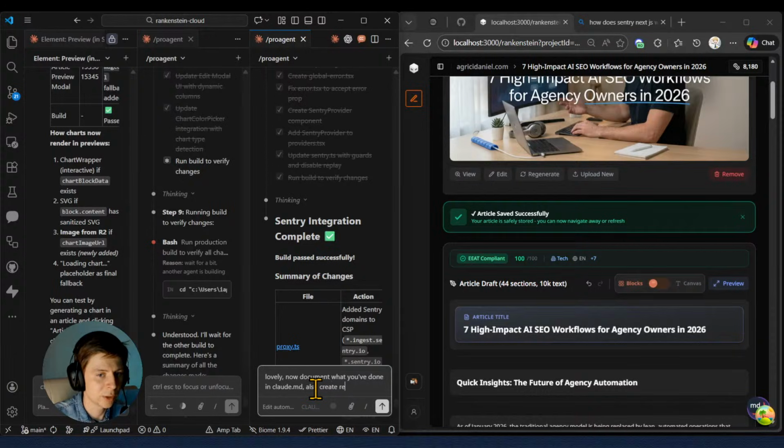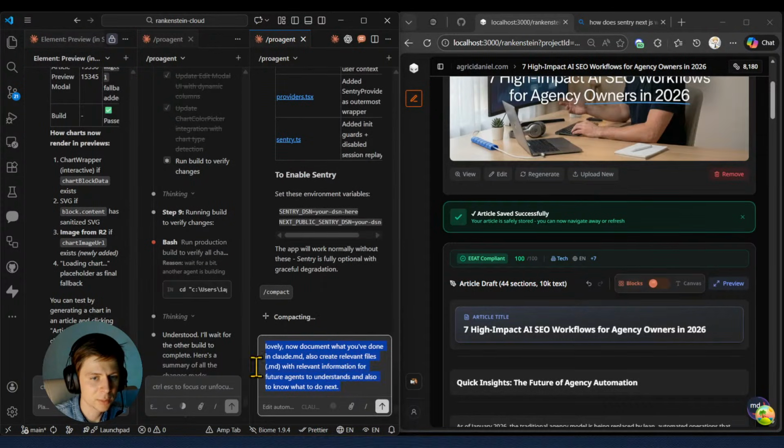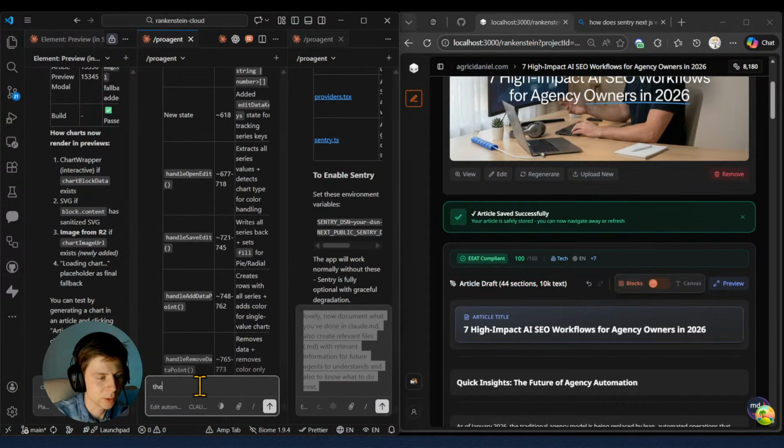Also create relevant .md files with relevant information for future agents to understand and also to know what to do next. In the meantime, I'll copy this. I'll compact this before I send this message. This way, the other agent has finished, right?